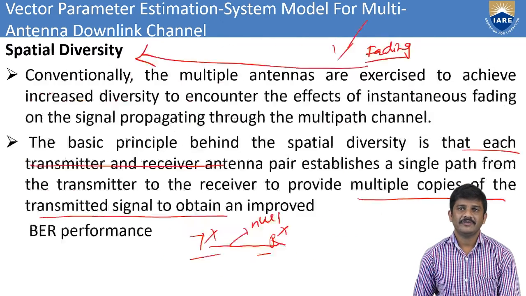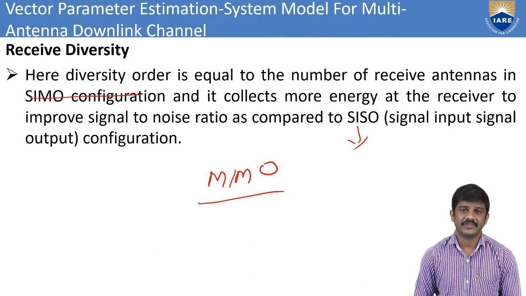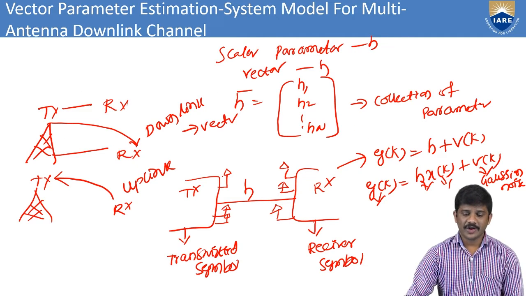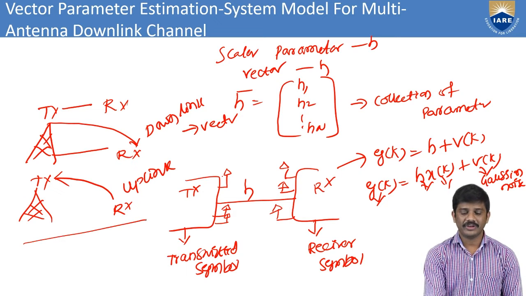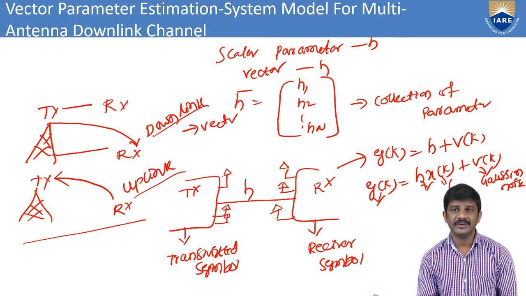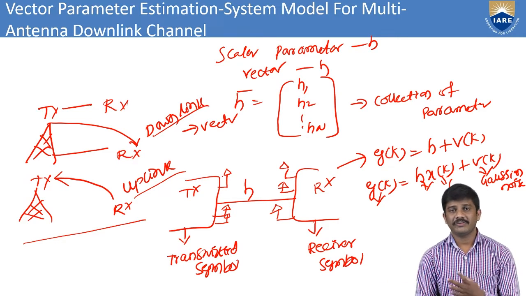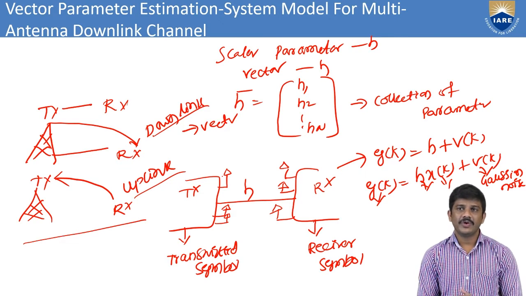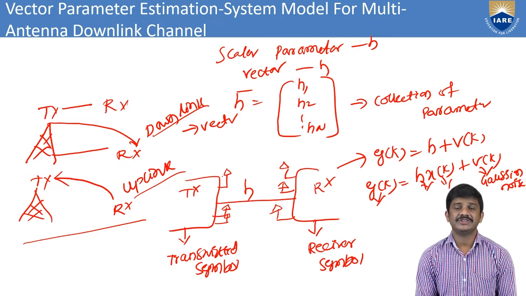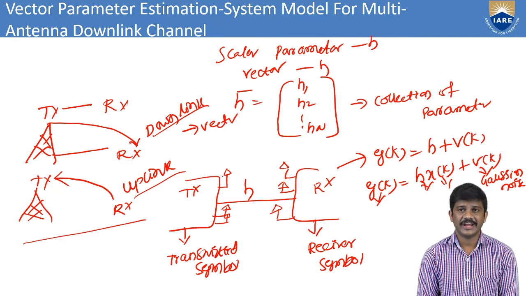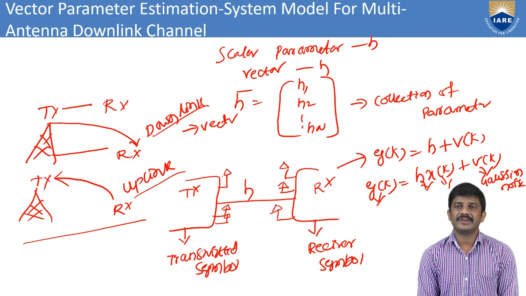In this one, mainly we consider the multiple antenna techniques, and in multiple antenna techniques the main concentration is on receiver diversity and also spatial diversity. You can observe here, this is a downlink scenario, this is an uplink scenario. Whenever information goes from the transmitter to the receiver, we have the downlink scenario. Whenever information goes from the receiver to the transmitter, we call it the uplink scenario. Here we can consider the scalar parameter. First of all, we have to find the scalar parameter, that is the channel estimate H bar.